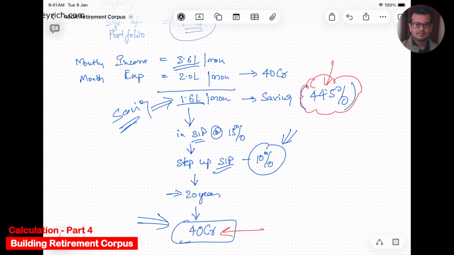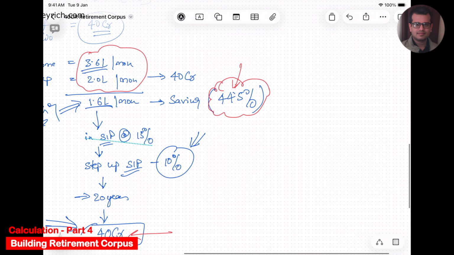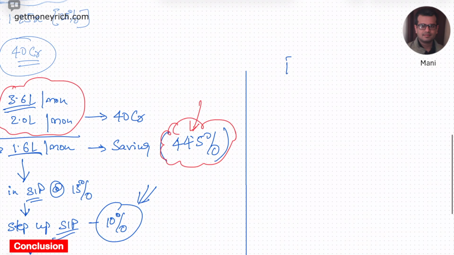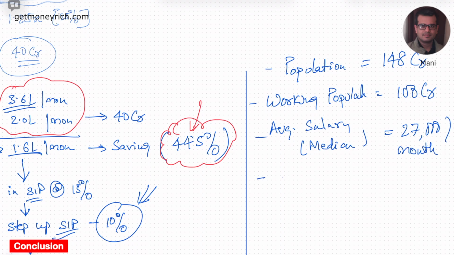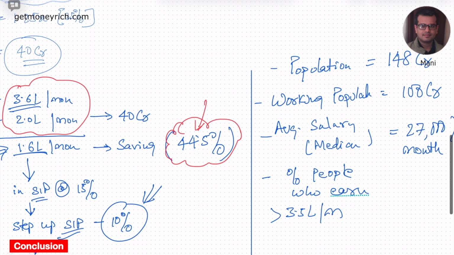So this is where I think the majority of people are not able to correlate with what that person has said. The problem is our country has a population of about 148 crores, out of which the working population is about 100 crores, and the average median salary of these people is about 27,000 per month. And if we count those people who earn more than 3.5 lakhs per month, these people are only 0.3% of